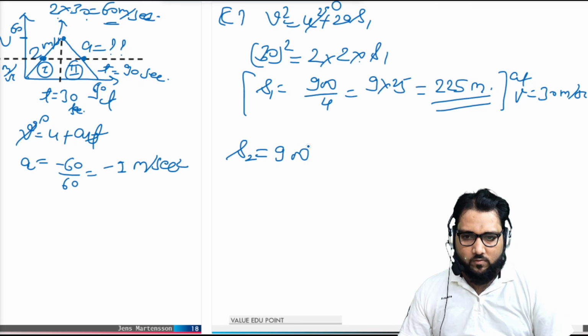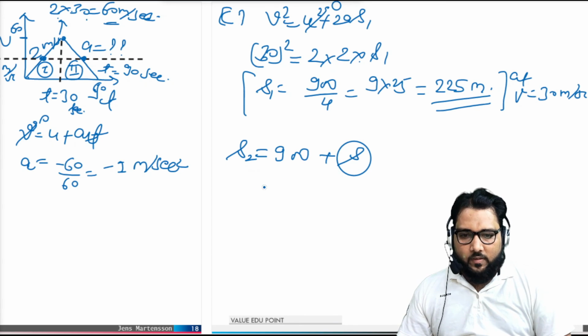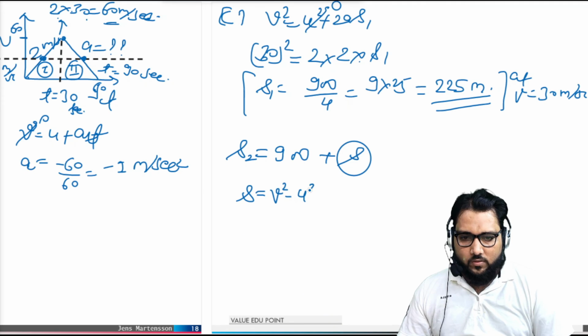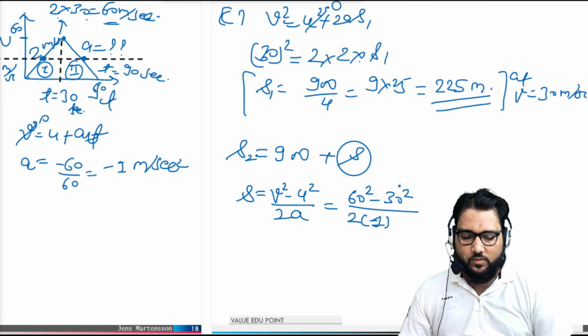Now we have to calculate this distance s, which equals v square minus u square upon 2a, where v square and u square are 60 and 30, and a is 1, the deceleration.